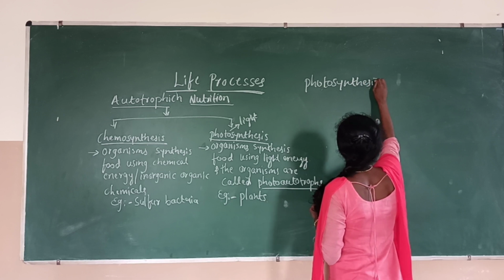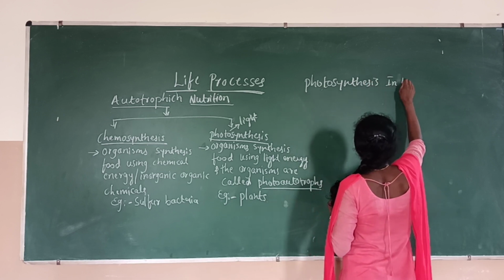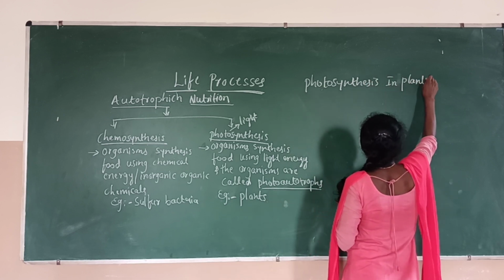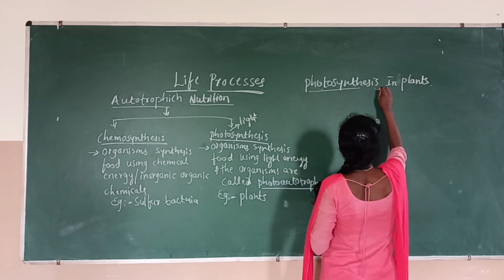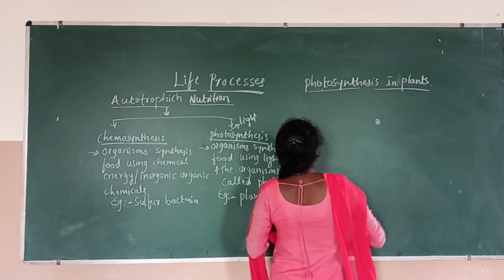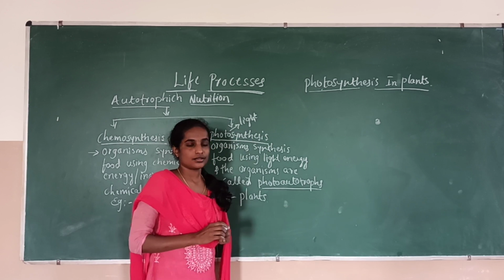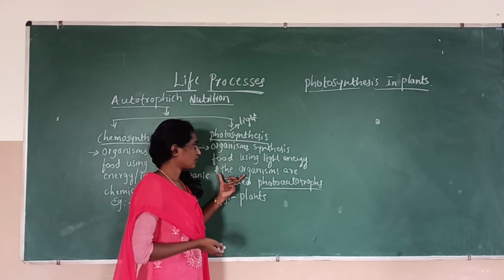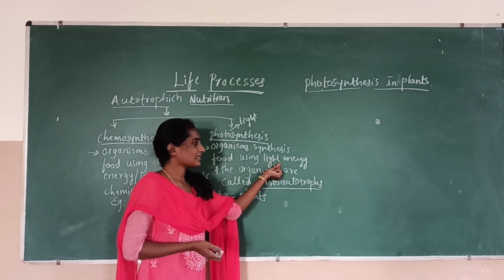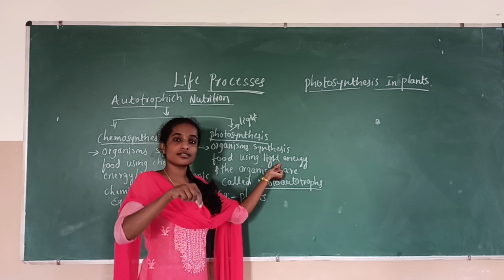Photosynthesis in plants. To prepare their own food, they need not only light energy but also other raw materials.